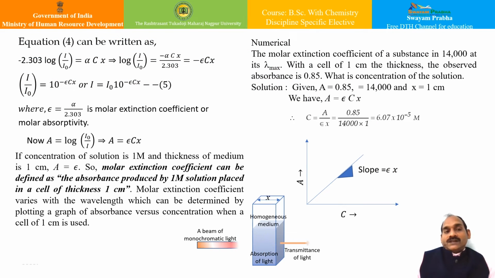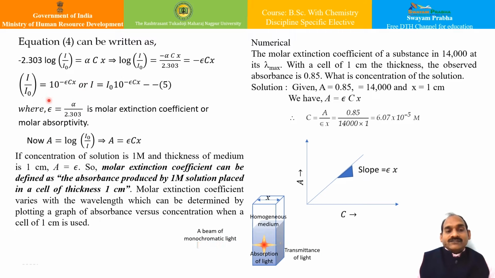So the Lambert's-Beer's law equation can further be written in this form, because I can always convert from natural log to log to the base 10. I can write down minus 2.303 into log I upon I0 is equal to alpha into c into x. If I further solve it, I get this expression, and finally I can write I is equal to I0 into 10 to the power minus epsilon c into x, where this epsilon is the molar extinction coefficient, which is alpha upon 2.303. Many a times this is known as molar absorptivity.